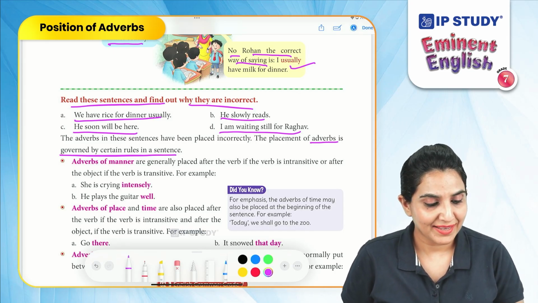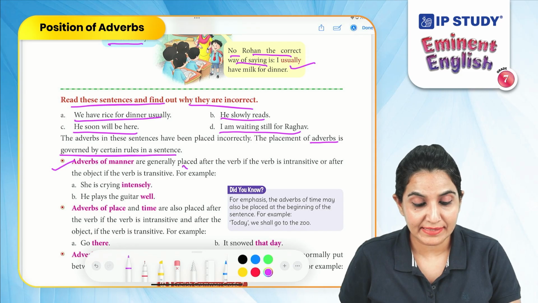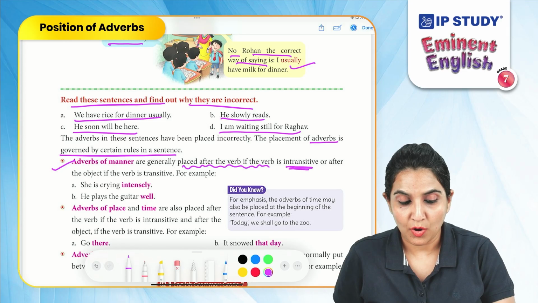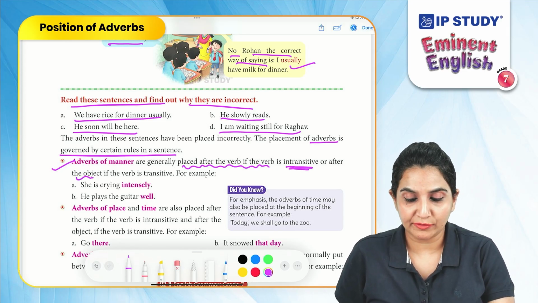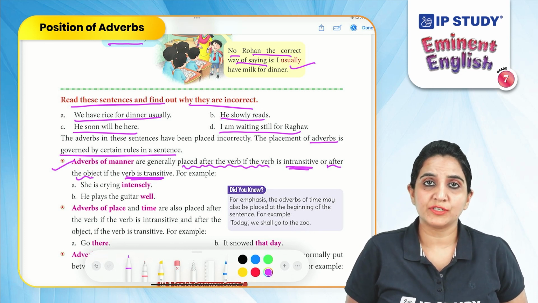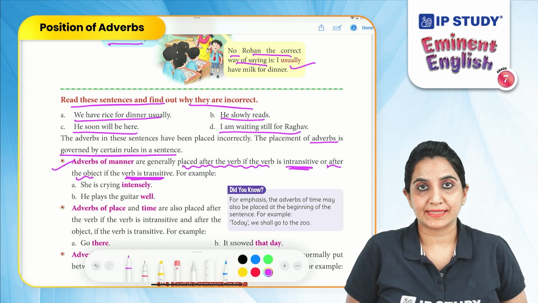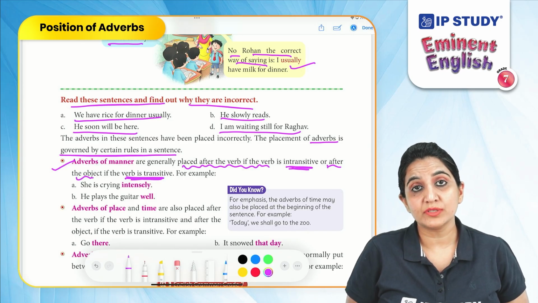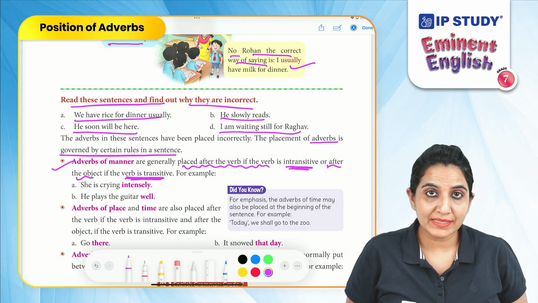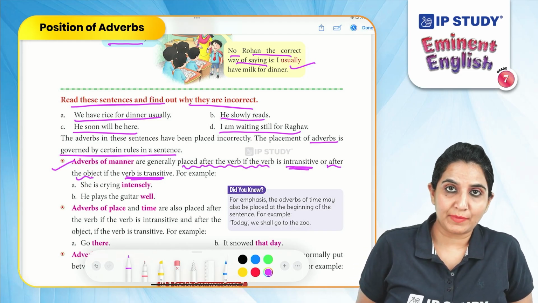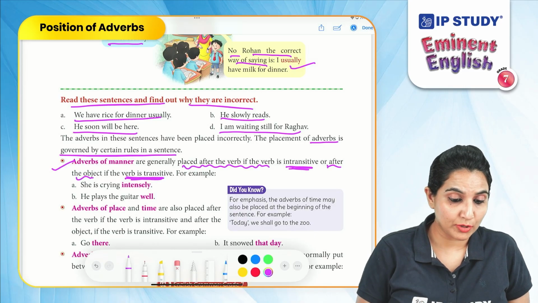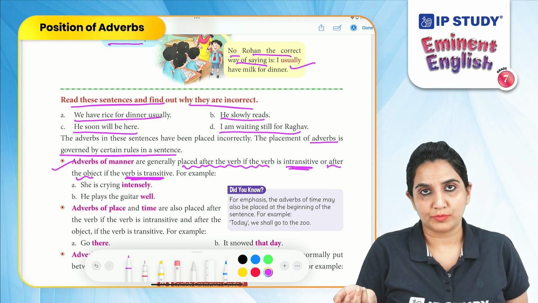Let's go. Adverbs of manner are generally placed after the verb if the verb is intransitive, or after the object if the verb is transitive. You already know that transitive verbs are those which require an object to complete the sentence, whereas intransitive verbs are those which do not require an object to complete the sentence. So, when the verb is intransitive, we put adverbs of manner after the verb. But if it is a transitive verb, that means it has an object, so we put it after the object.